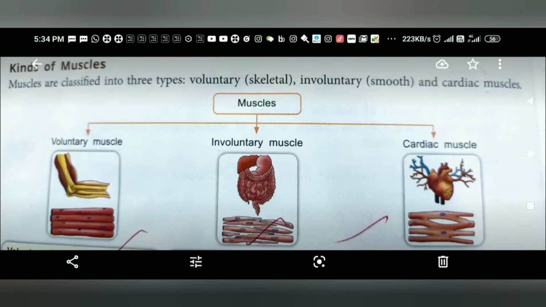Voluntary muscles are under your control. You can move your arms, hands, legs whenever you want. That means they are absolutely under your control. When you don't want to move, you will not move. When you want to move, you can move. That is why their name is voluntary muscle. They attach to our skeleton.